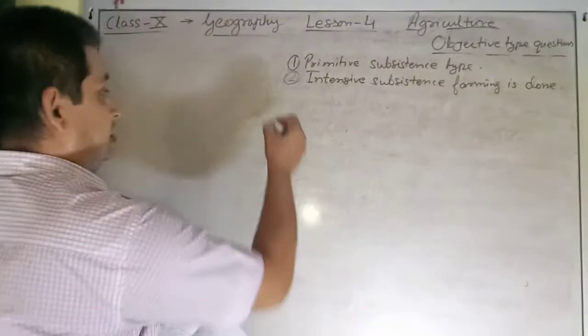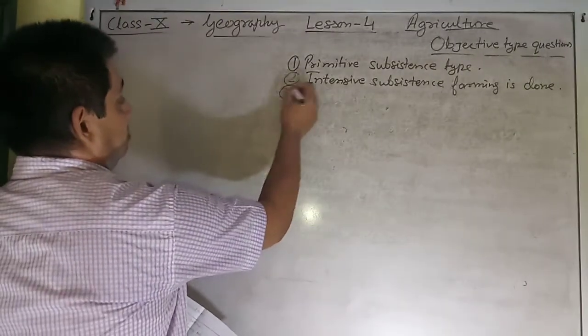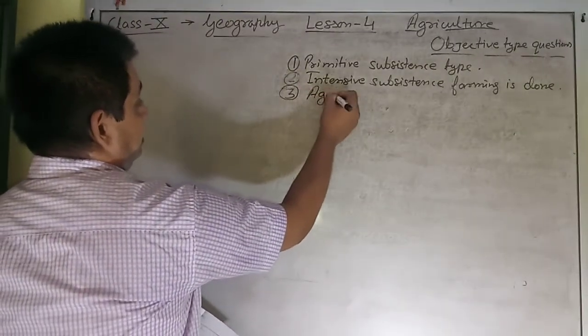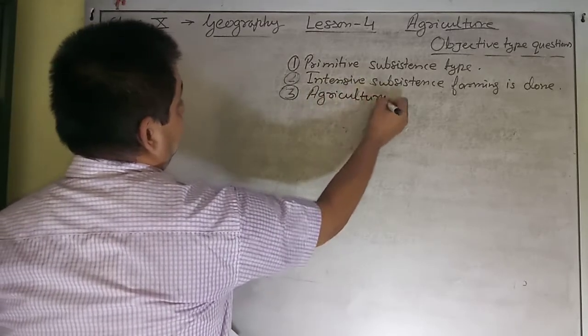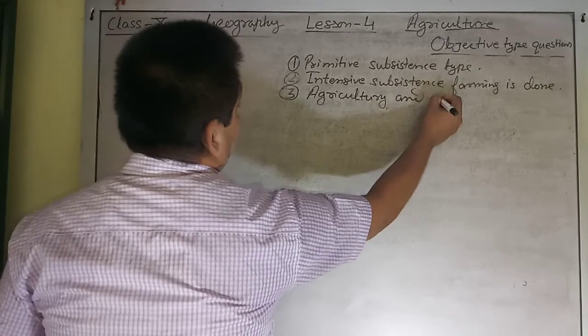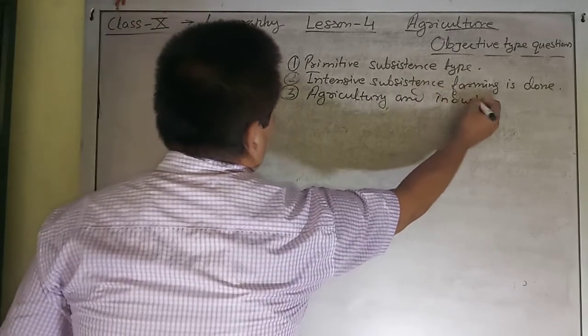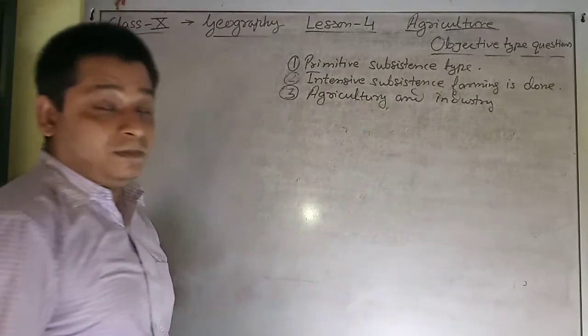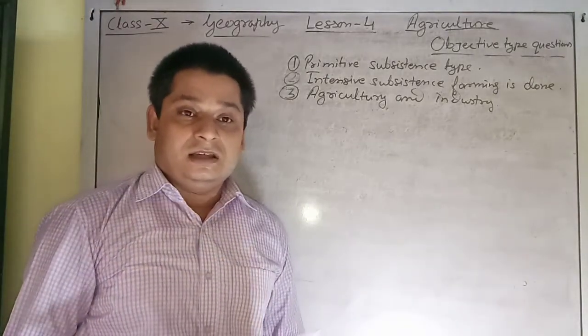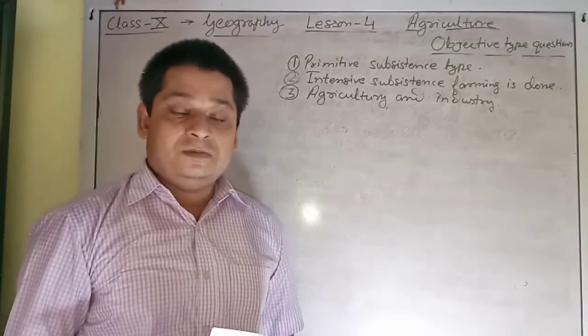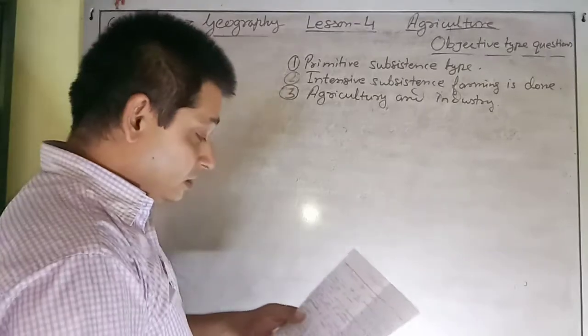So, the answer will be agriculture and industry. Because the plantation is operating for obtaining profit and it will run on the industrial lines to obtain more and more profit in that.